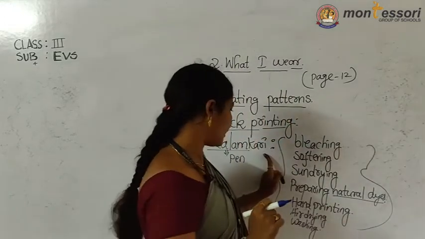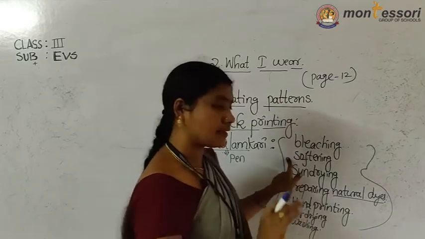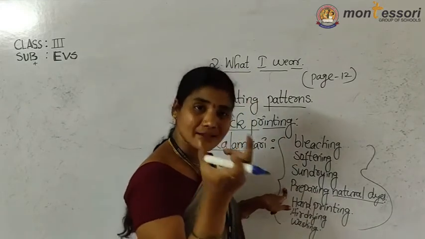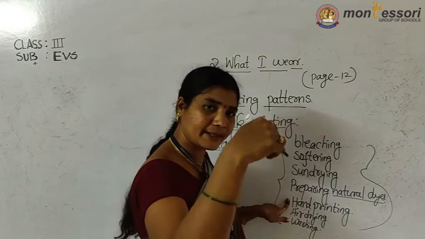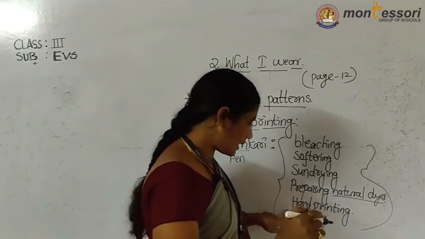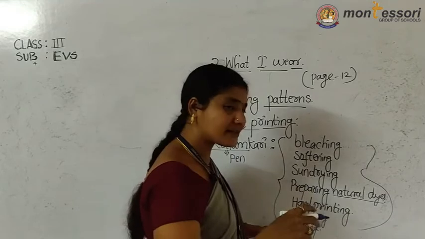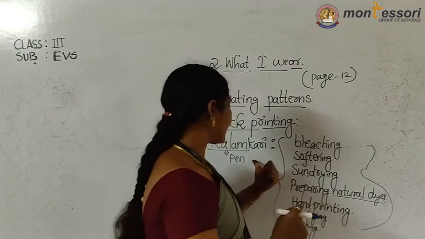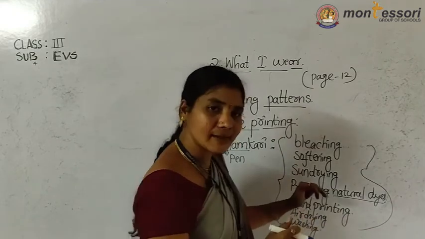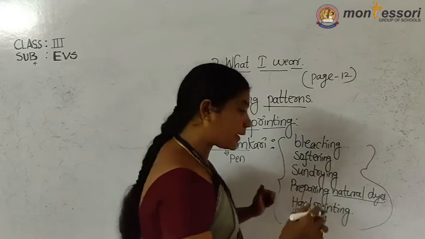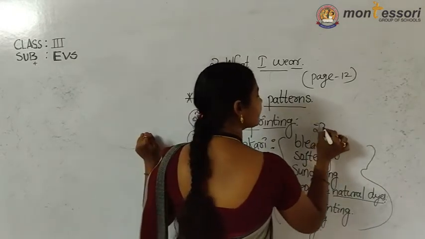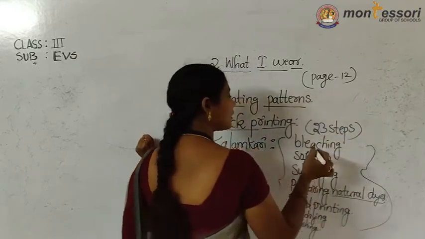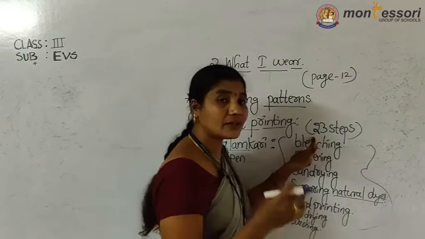Okay, so before doing this, first they bleach, soften the cloth, sun drying, preparing natural dyes, hand printing with the help of the color, next air drying, next washing. So these are the processes involved in kalamkari. What I said is only the main process. But in this, how many steps are there? 23 steps are there, children. If you want the kalamkari models, they are doing these preparations by doing the 23 steps.